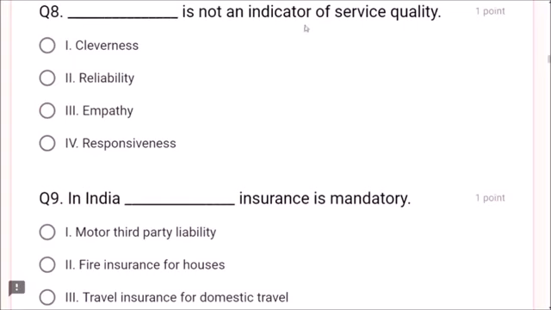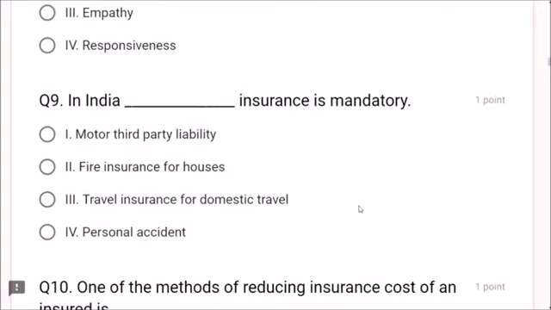Question number 8. Dash is not an indicator of service quality. So what should be there? Being a good service: reliability, empathy, responsiveness. These 3 are required, but cleverness is not an indicator of service quality. The answer is cleverness.